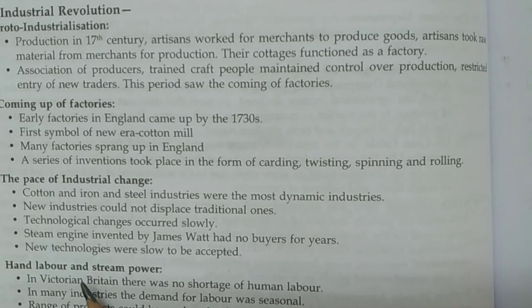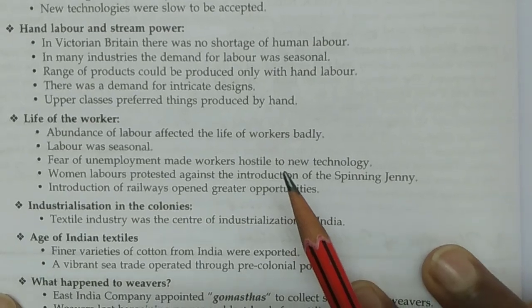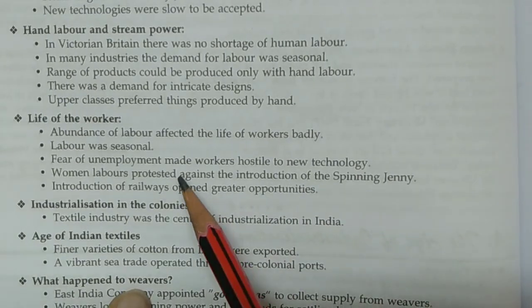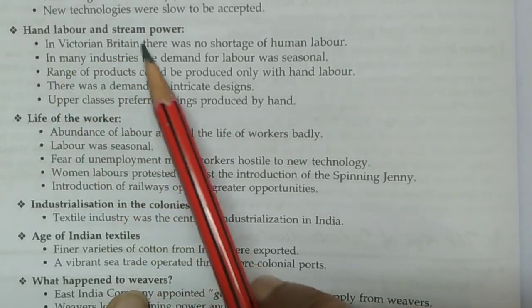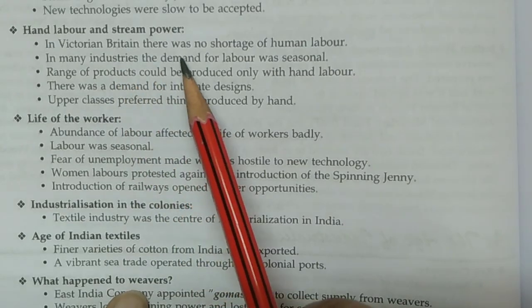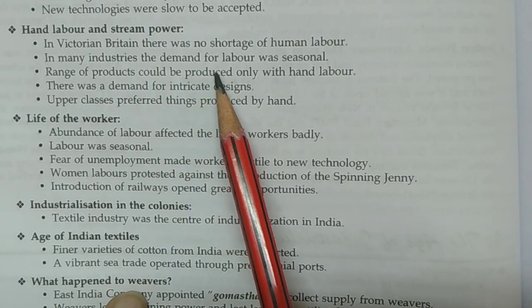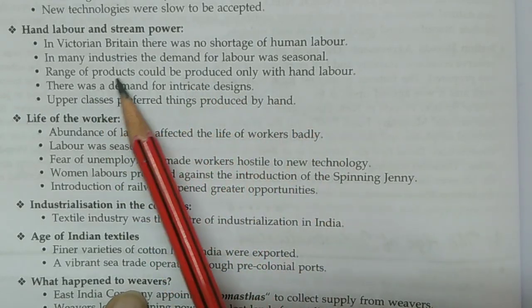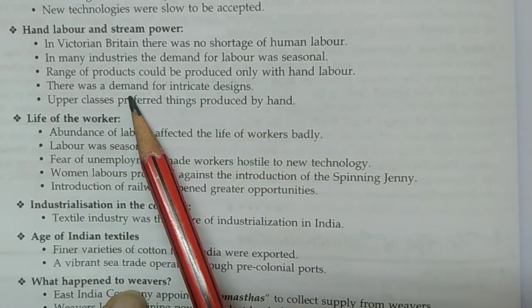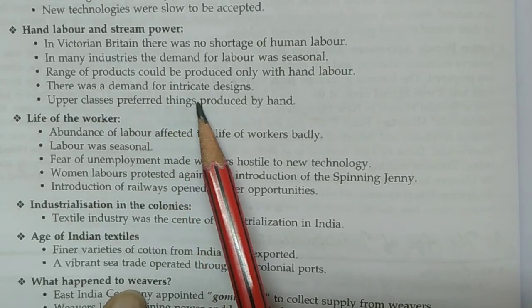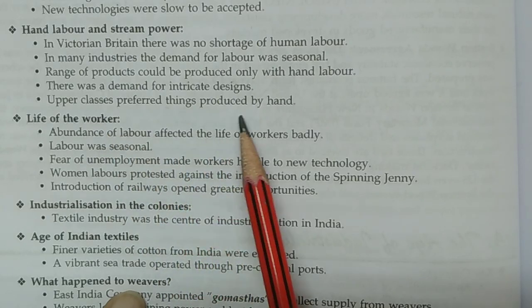Now next, we will cover hand labor and steam power. These points are important for understanding all these concepts, because 1 mark questions, and generally many questions, are asked from here also. Hand labor and steam power. In Victorian Britain, there was no shortage of human labor. In many industries, the demand for labor was seasonal. A range of products could be produced only with hand labor. Next, there was a demand for intricate designs. Next, upper classes preferred things produced by hand.